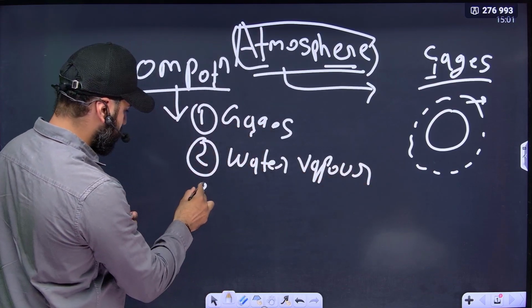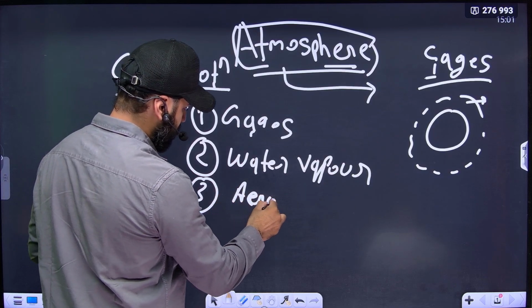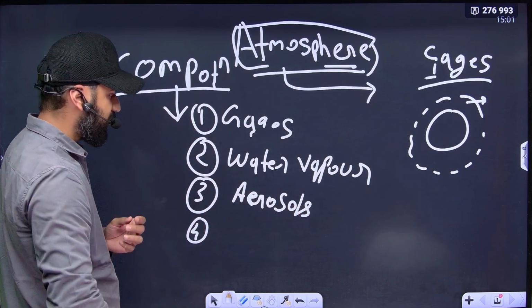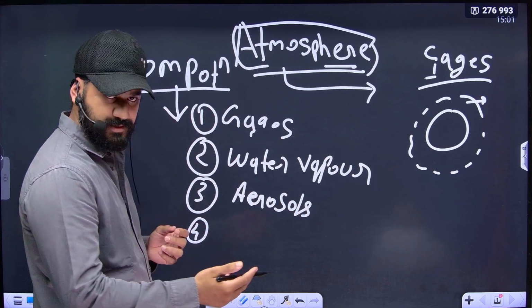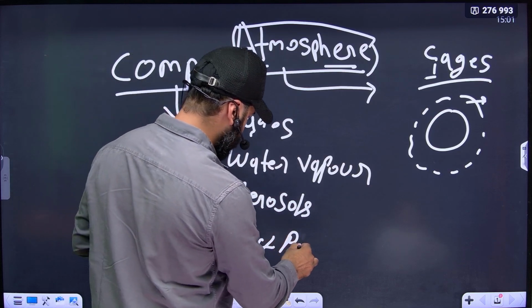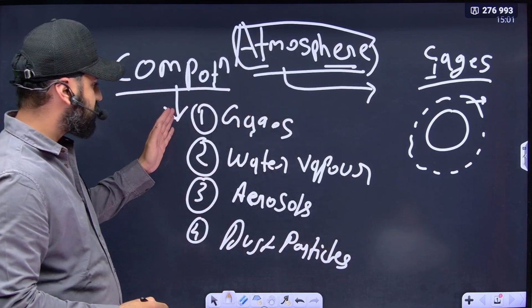Second is water vapor. Third is aerosol. And the fourth component is dust particles. So this is the composition of the atmosphere.